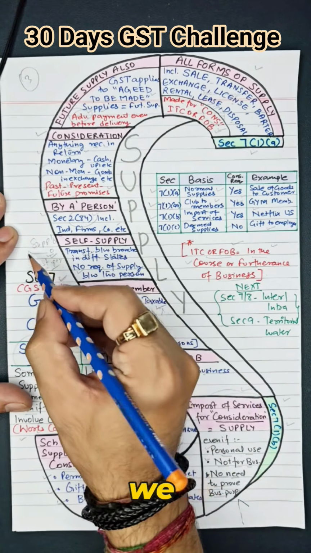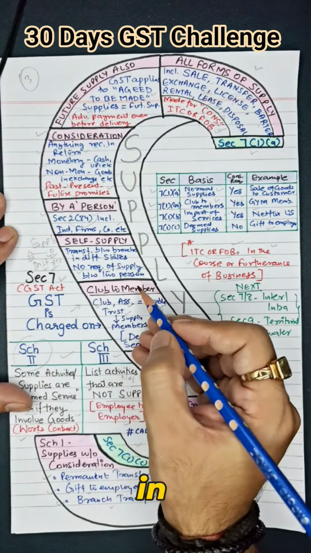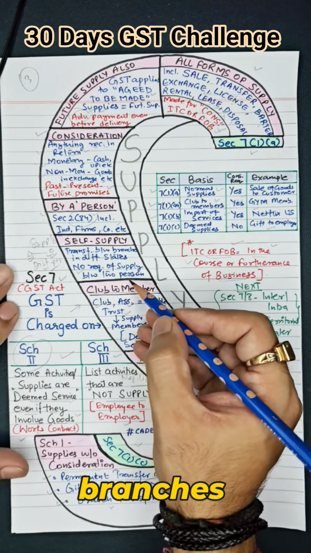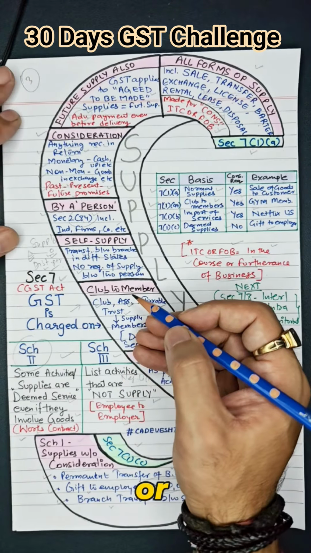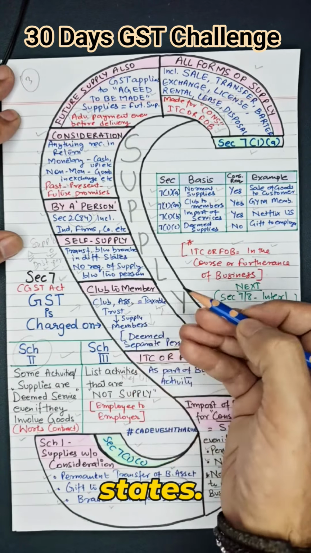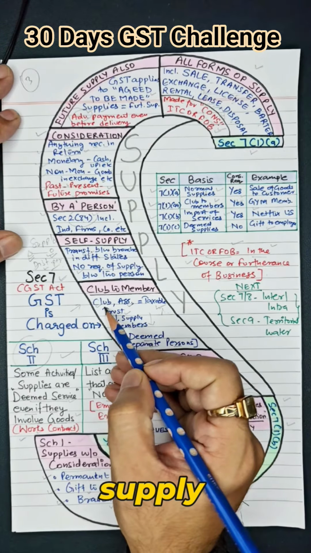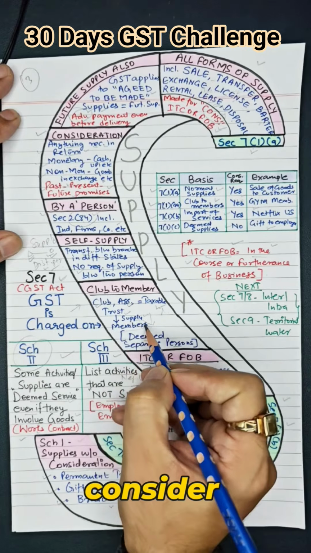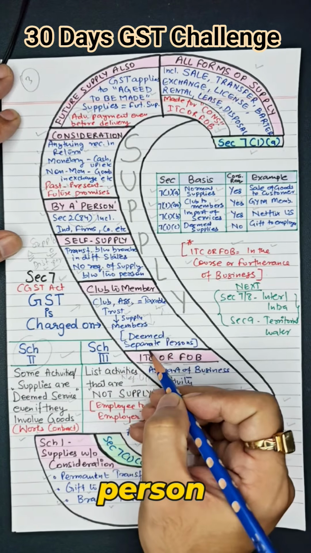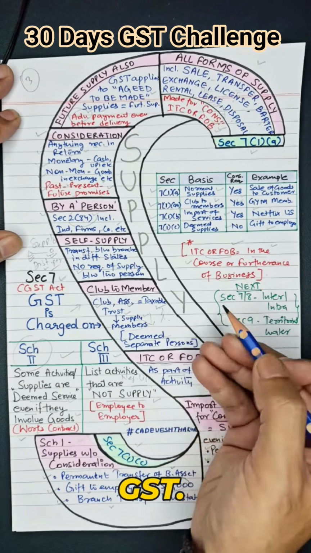Normally in a supply we need a condition that it should be between two persons, but in case of our own branches it will be considered as a deemed supply if we transfer anything, goods or services, between different states. Now, club to member. If any supply is made by a club, association or trust to its member, it will be considered as a deemed separate person and a supply, and it's a taxable event under the GST.